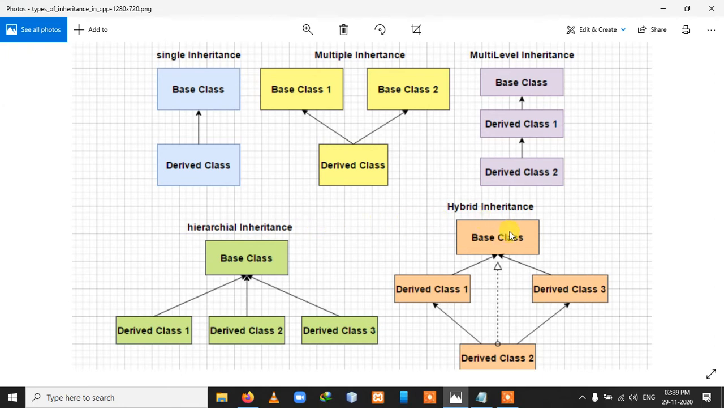Now the last, hybrid inheritance. In hybrid inheritance, this is the derived class that is trying to access the properties of your mom and dad, and your mom and dad are trying to access the properties of your grandfather, and at the same time that derived class is also trying to access the properties of your grandparents. So we can say that is hybrid inheritance. Now we will see all these things through the code.